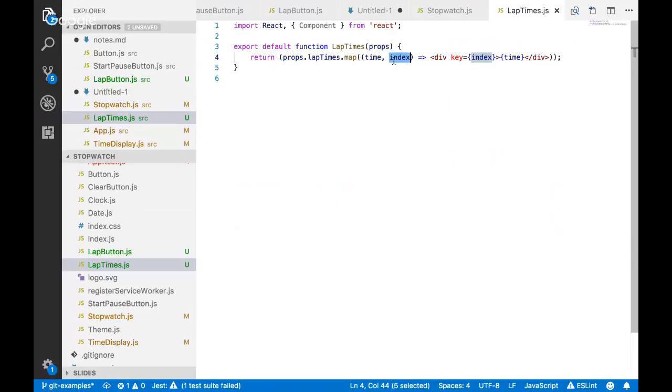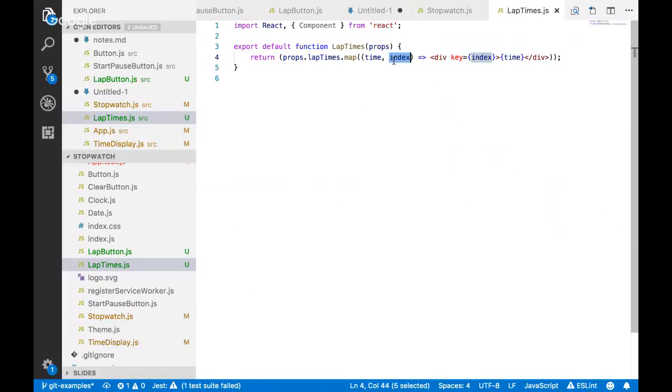So the key always needs to be part of the data, any element in the data, or you can create a separate key. If we don't want to use the index, I also can't use the lap time. Right? Because you can repeat that. Those could be the same. So what will you do here?